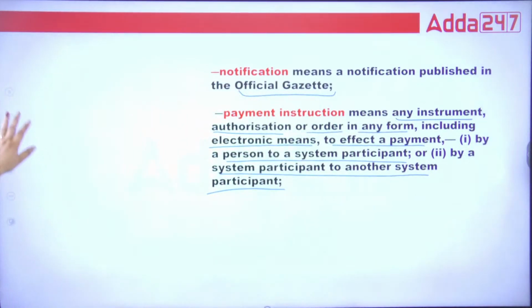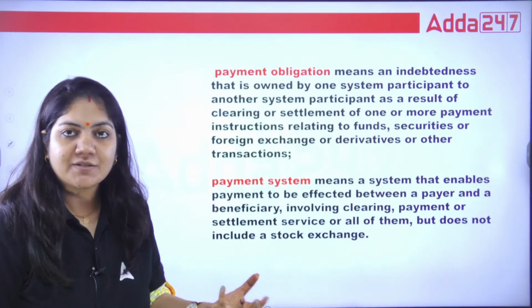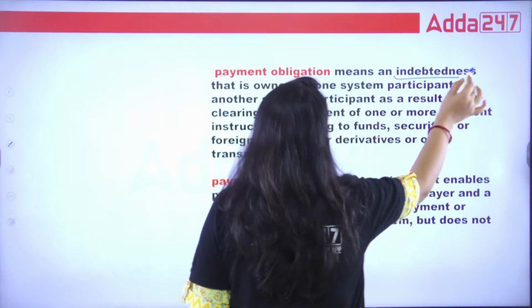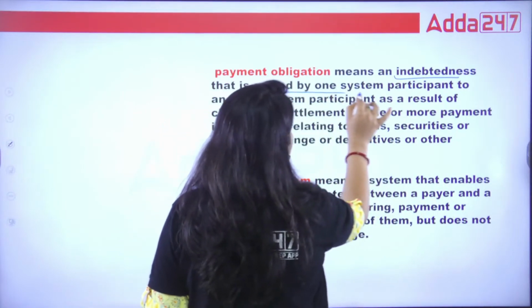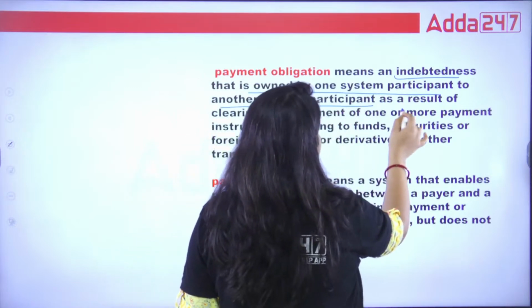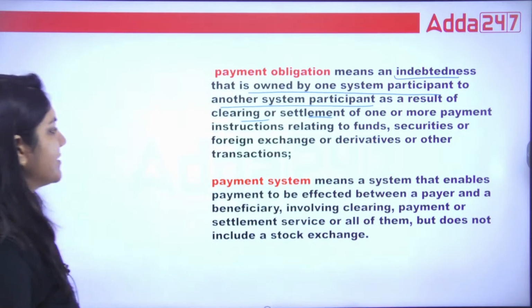Okay guys, next one. What is payment obligation? Obligation is the duty. It means indebtedness that is owed by one system participant to another system participant as a result of clearing and settlement of one or more payment instructions.